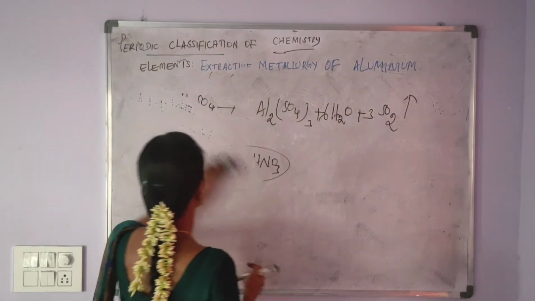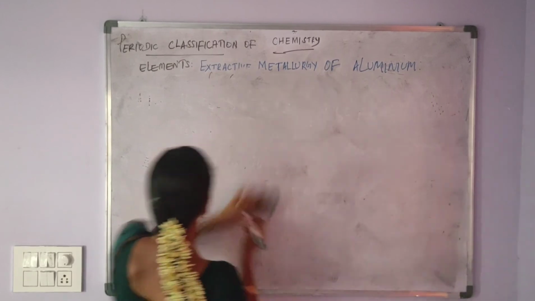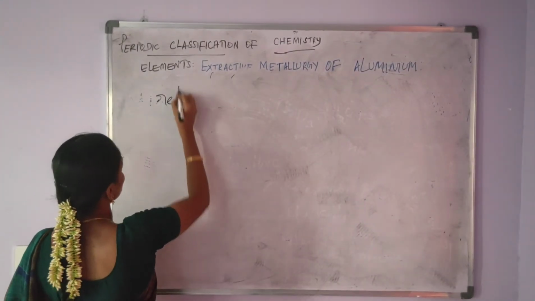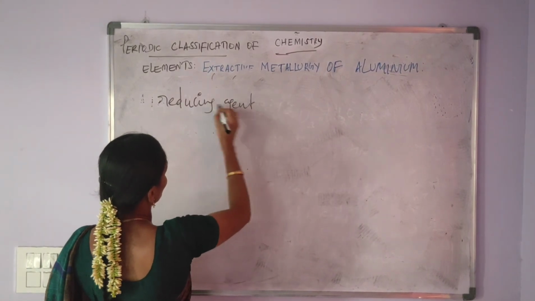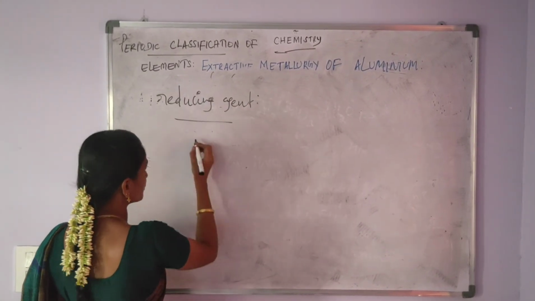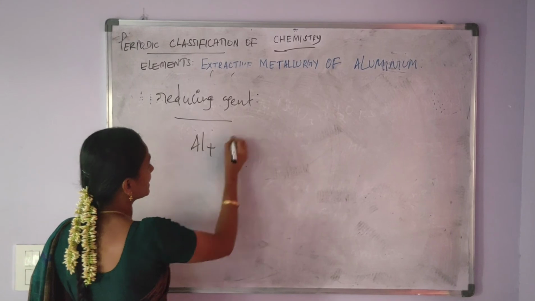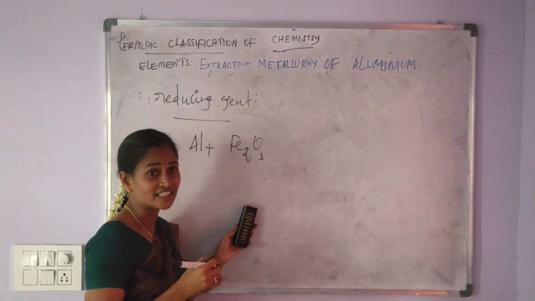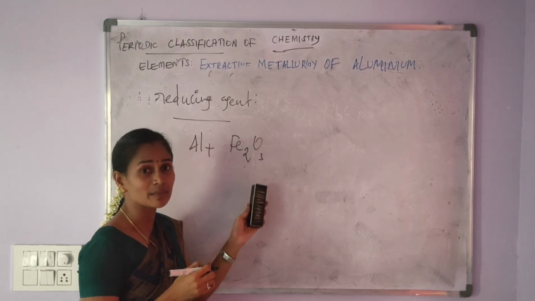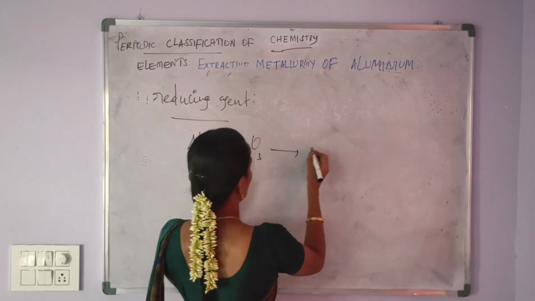And then next, aluminium acts as a reducing agent. Aluminium powder is treated with iron oxide. The mixture is ignited, that is, the mixture is heated.